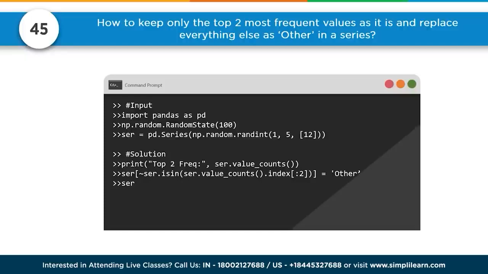And so the solution for this is we go ahead and we've created a pd.Series, remember the capital S, solution. We're going to print the top 2 frequencies, and that is our series.value_counts. And then we take series.value_counts().index up to 2. So we're going to take everything up to 2. And then we'll do the series isin. So if it's not in the first 2, then it's going to equal other.